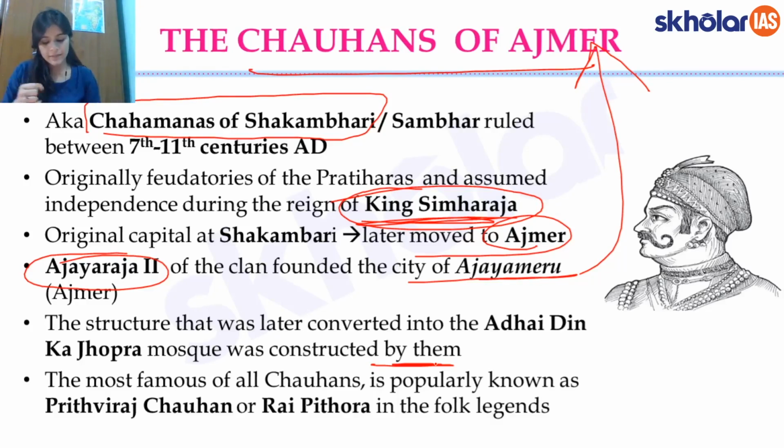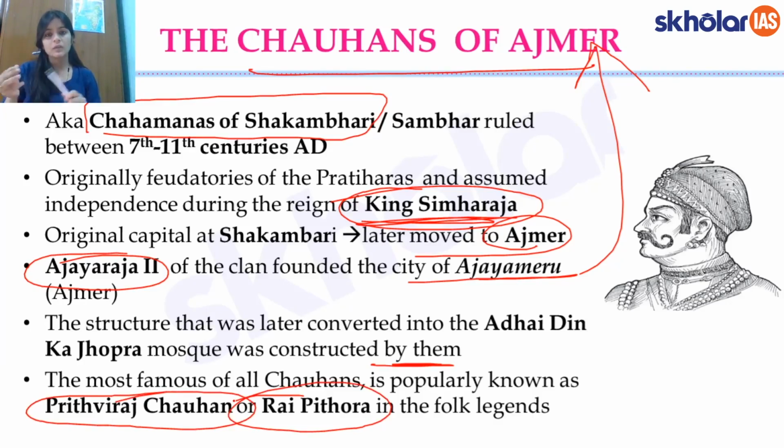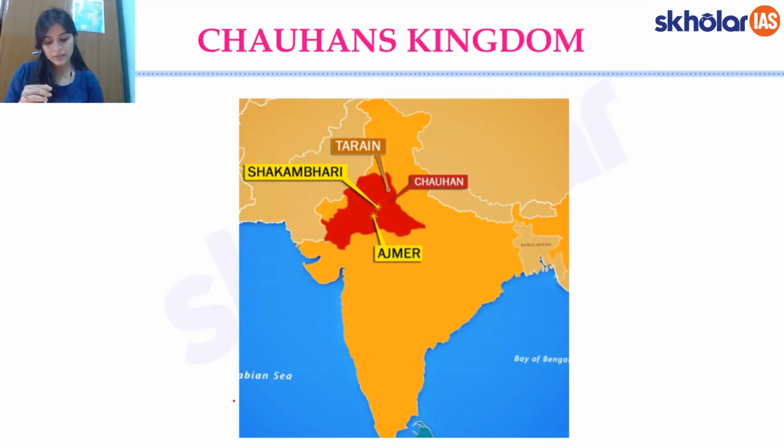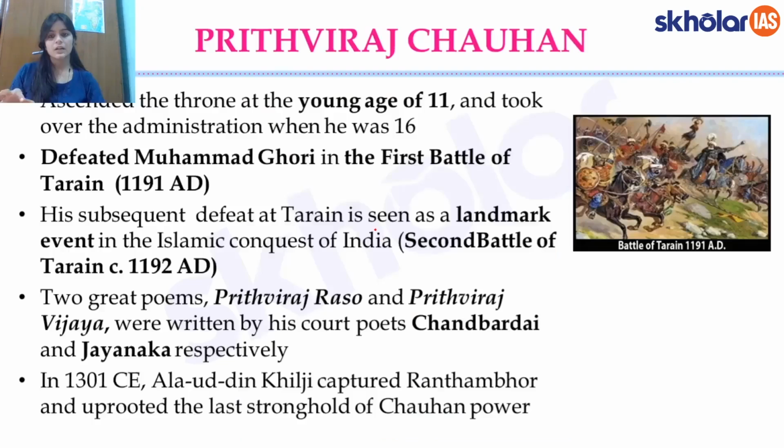And like I said at the start, the most famous Chauhan is Prithviraj Chauhan or Rai Pithora. Rai Pithora is usually how Prithviraj Chauhan is referred to in the folk legends, right? A quick look at where the territory was, how this is essentially where the kingdom was. This is your Shakambari or Sambar, and this is Ajmer, right? So this is essentially the area under the Chauhans.